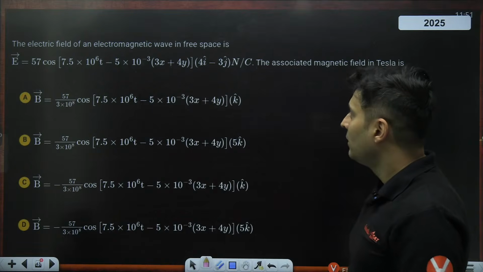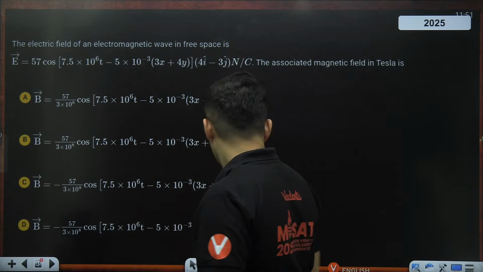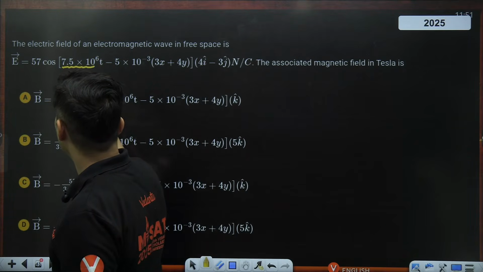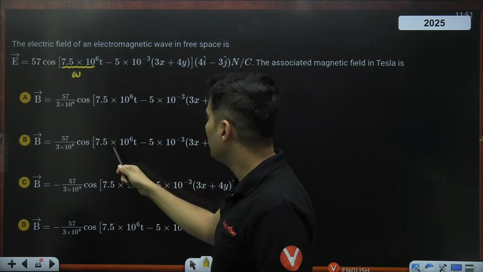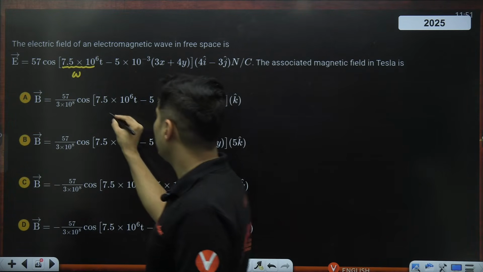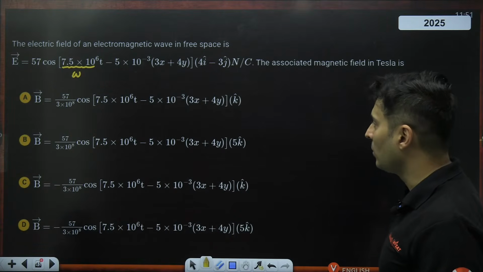Let's do it. First of all, if omega is over here, the same omega should be there everywhere. So omega t, omega t, omega t, omega t. See, omega wise, it is perfectly balanced. All options are looking okay. There is nothing wrong over there.